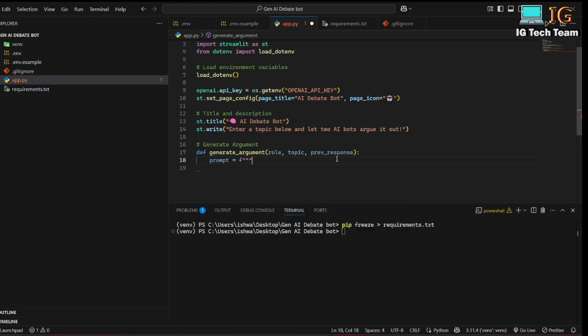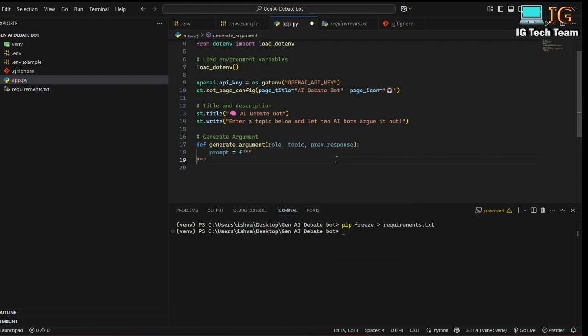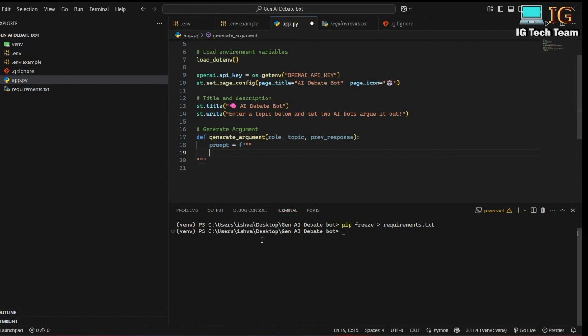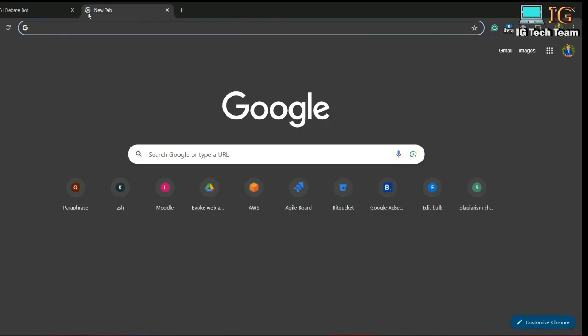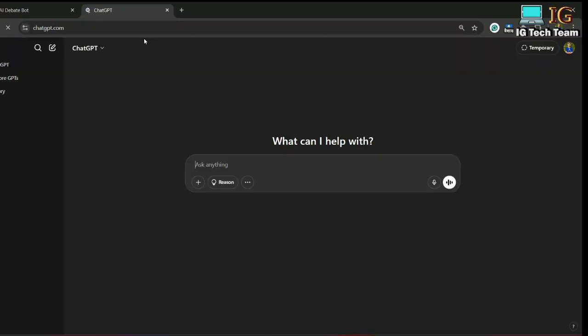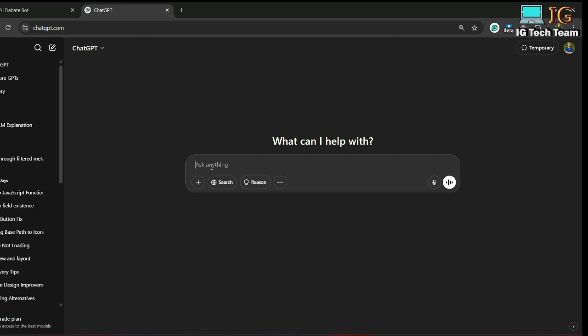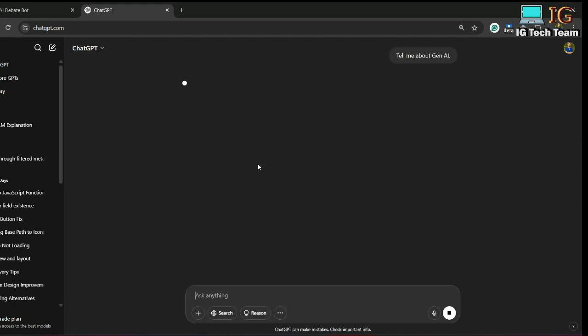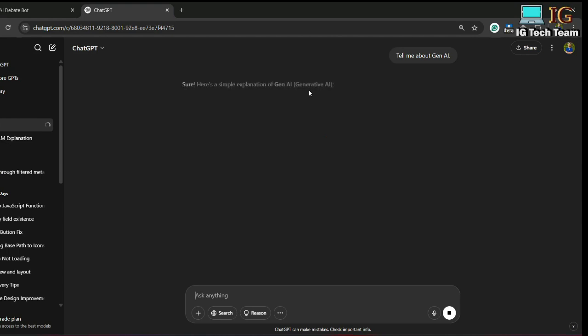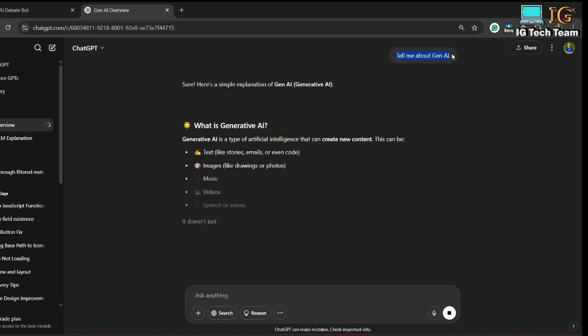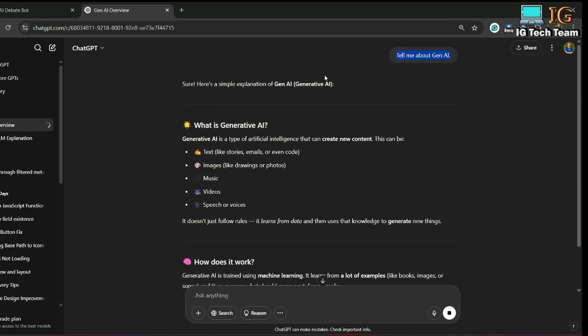What this prompt means: suppose I go to ChatGPT, I can ask any question here, tell me about Gen AI. This is the prompt. If I click enter, then it will give me a response, right? So this is the prompt that I will be giving to the model.